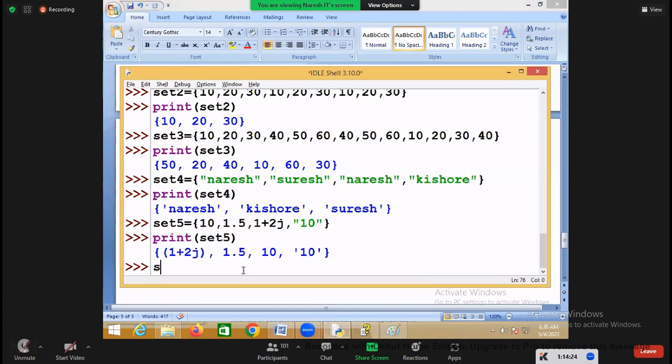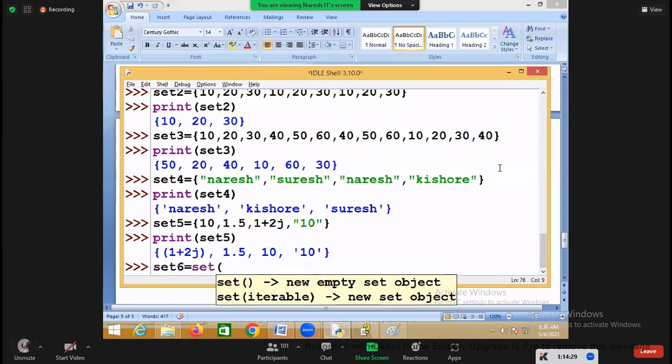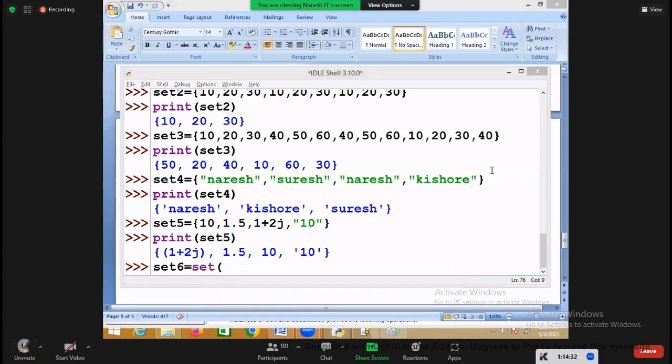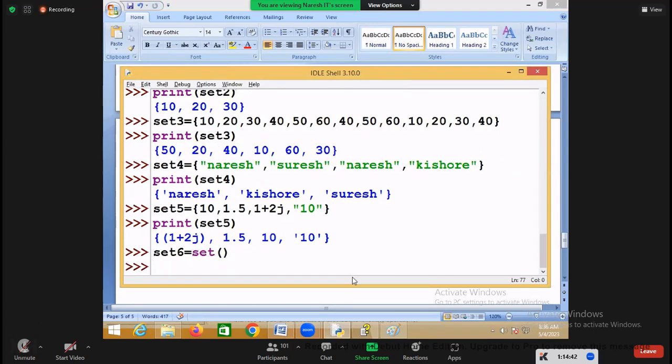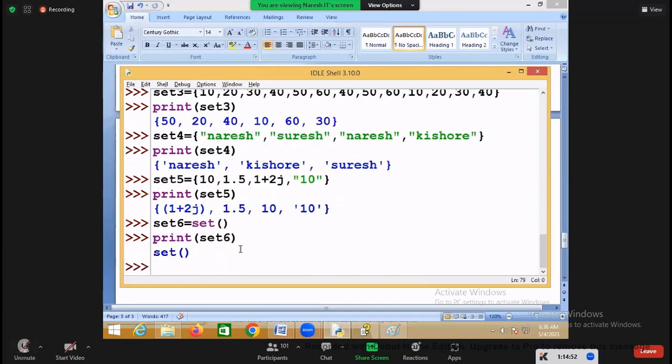You can convert other types into a set also. For that, you use the set function. Now if you are not supplying anything, then by default it will create an empty set. Now print set6: is the set empty or not? Yes, the set is empty. When you print set6, the set is empty here.